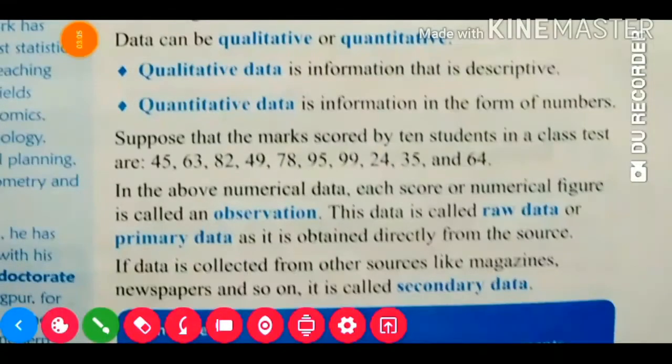Now see, qualitative data is information that is descriptive. That means it is given in sentences. And quantitative data is information in the form of numbers, like 2, 3, 4. Suppose the marks scored by 10 students in a class test are given. In this numerical data, each score or numerical figure is called an observation.